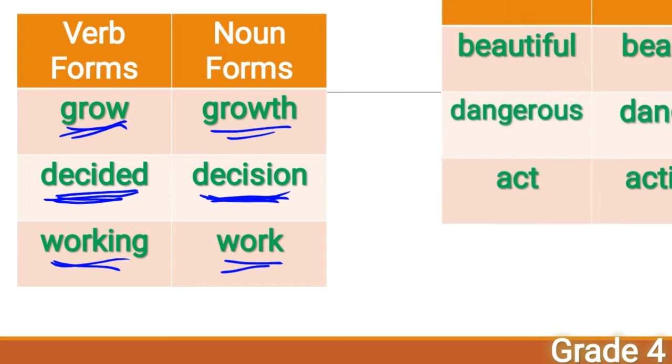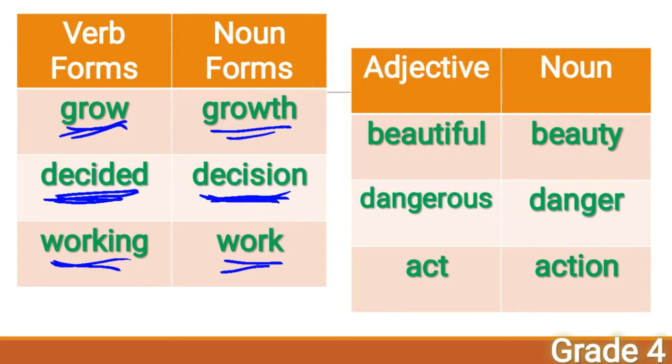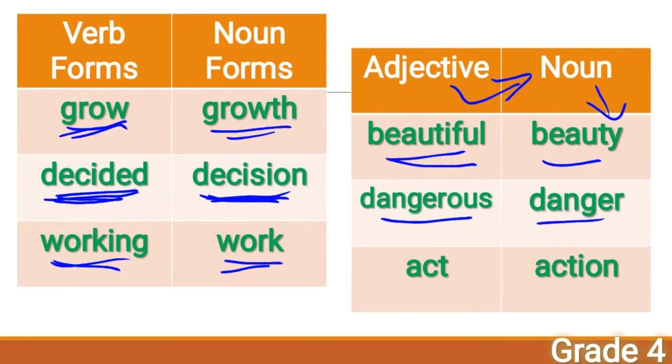Work. Okay. And then let's see how adjectives are turned to noun forms. Beautiful. This is a beautiful flower. Beautiful. The beauty of the flower. That is noun. Beautiful flower. The beauty of the flower. Yes, children. And then dangerous. Dangerous situation. The situation is danger.